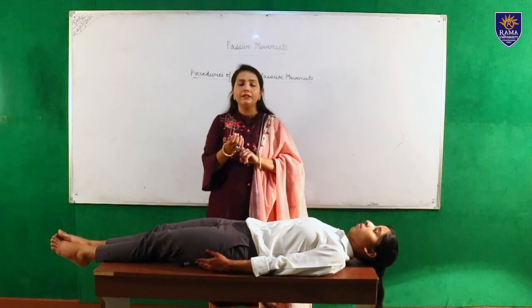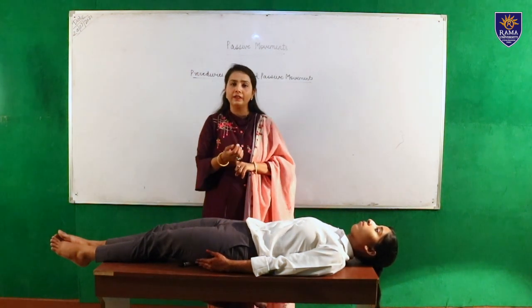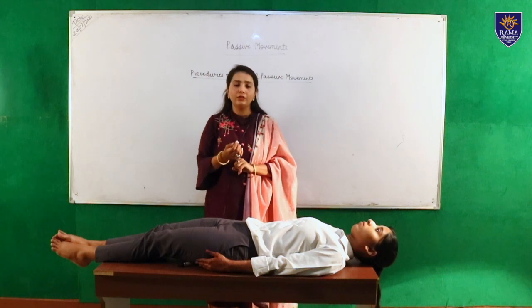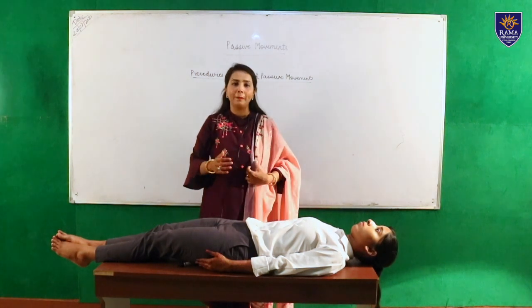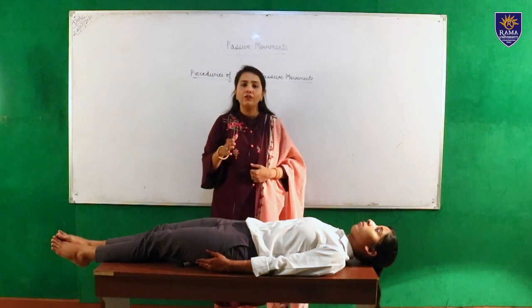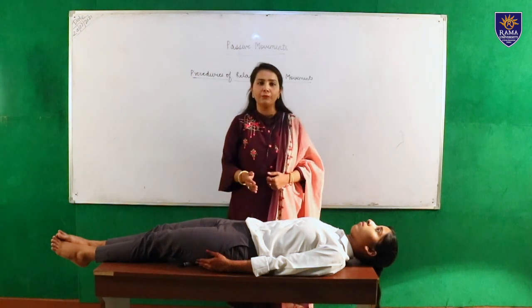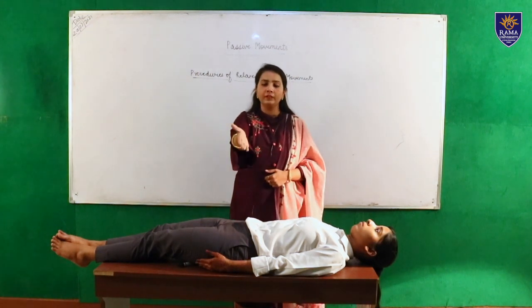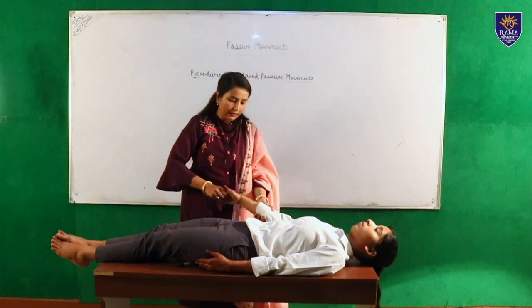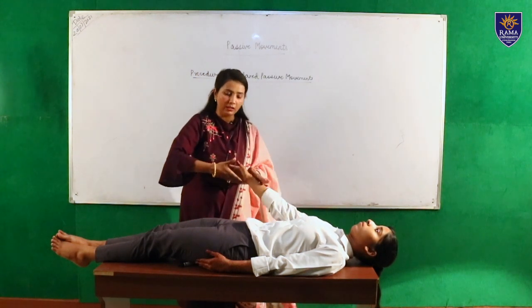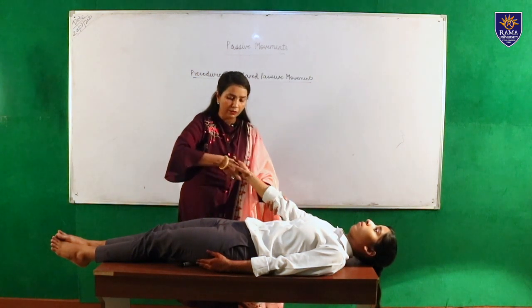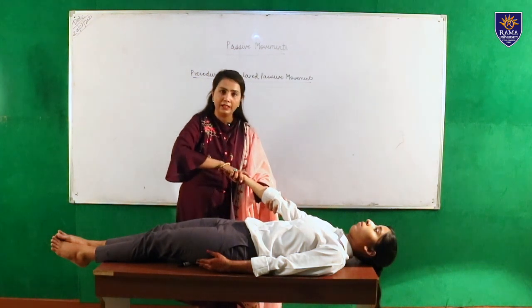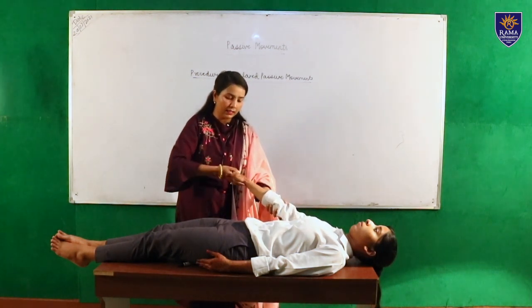The next is the inferior radioulnar joint, and in the inferior radioulnar joint there are 2 movements, that is supination and pronation, and always start the supination and pronation movements in the neutral position. So this is the neutral position of the patient. This is supination for the inferior radioulnar joint and this is pronation.